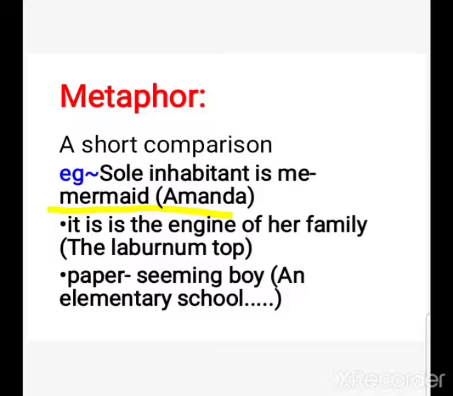In the poem Laburnum Top, it is the engine of her family. Here the bird is compared with an engine. It is the engine of our family. It means it is like an engine. In the third, An Elementary School Classroom in a Slum from +2, paper seeming, the boy that is just looking like a paper. He is compared to a paper. It means he is as weak, as slim as a paper.